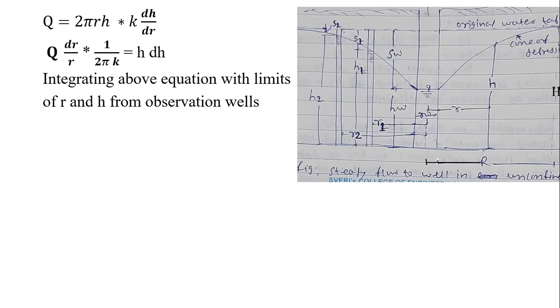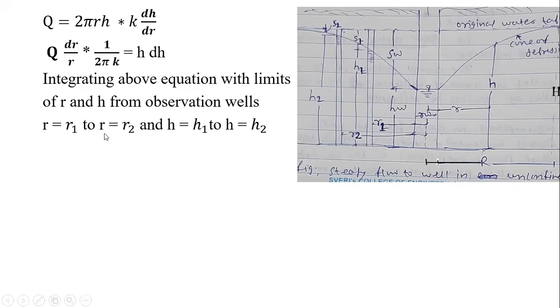So whatever the observation wells we have over here, we are going to take the help of them for the derivation, for having the limits. This will be upper limit, this will be lower limit, means the well which is at the maximum radial distance will be the upper limit, and close to the pumping well we are going to consider it as the lower limit.